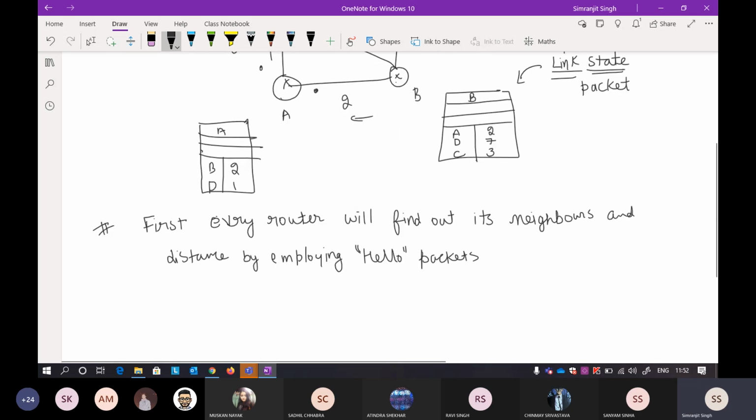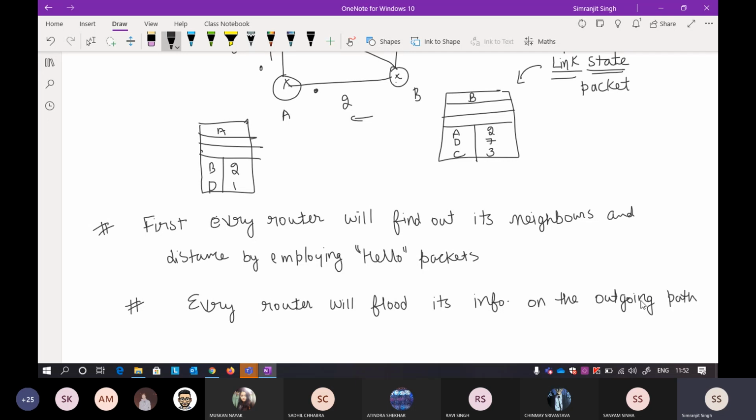Now the first step was that every router will find its neighbors, which is a very similar step. The other step is that every router will flood its information on the outgoing paths. That is the important part. I'll show you now what will happen with this.